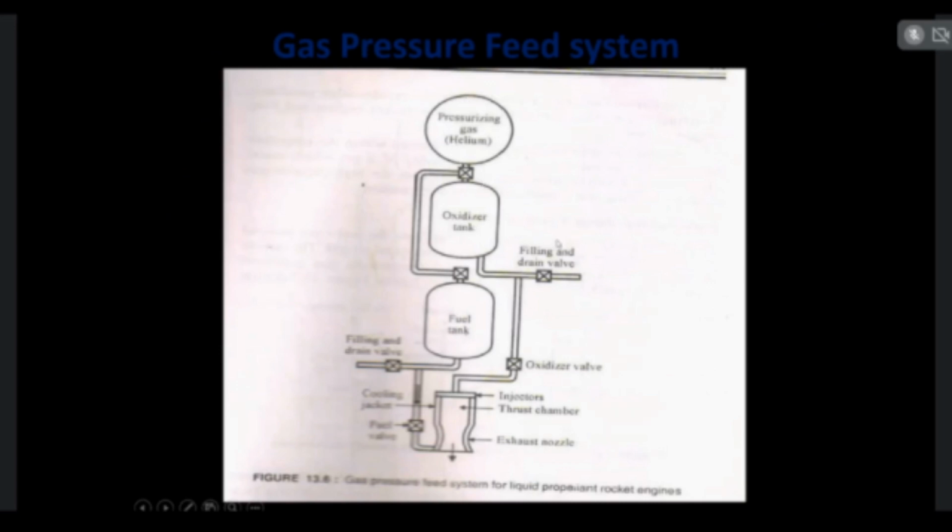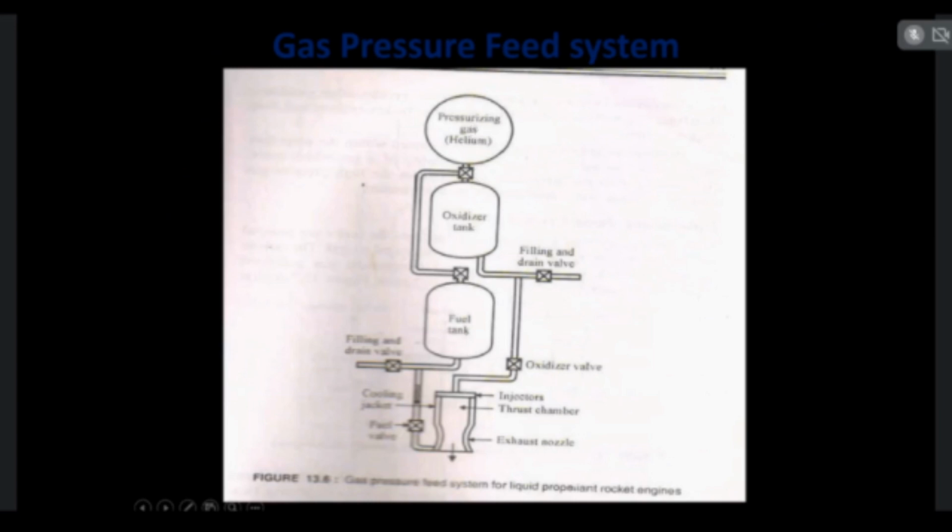In this gas pressure feed system, the fuel and oxidizers are extracted by the gas pressure and gravity. So this is an oxidizer tank, this is a fuel tank. In both the oxidizer tank and fuel tank, the oxidizers and fuels are flowing by the gas pressure.